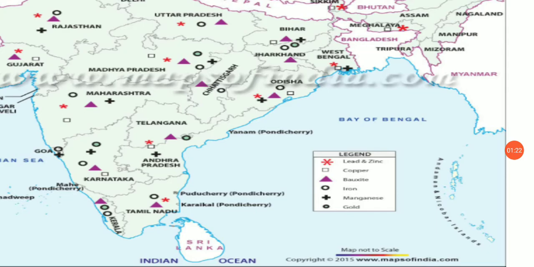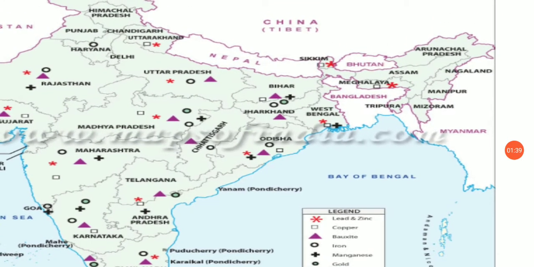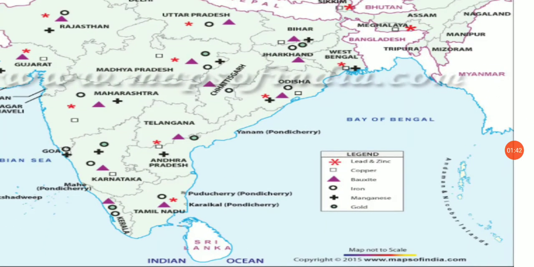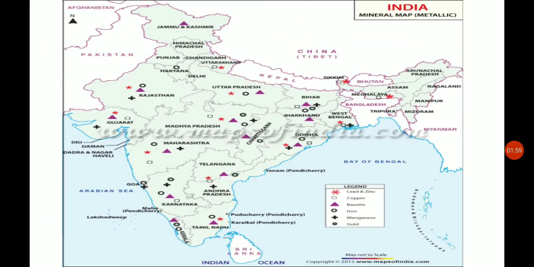In the same way we can find out the regions where bauxite is found. We can see Tamil Nadu, Kerala, Karnataka, Maharashtra, Gujarat, Odisha, Chhattisgarh, Rajasthan, Jharkhand, Uttar Pradesh. So these are the regions where we can find bauxite. You can see that various metallic minerals are found in different parts of our country, so they are unevenly distributed. They are not concentrated in one particular place.